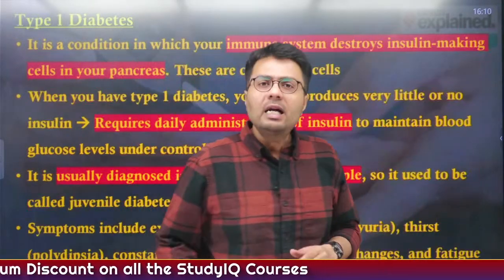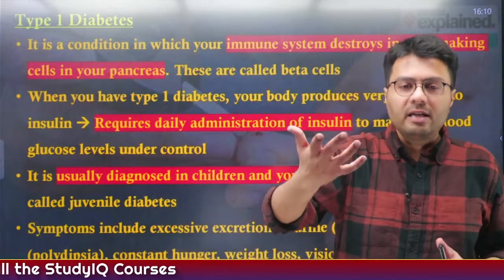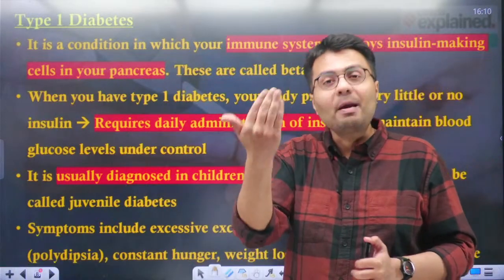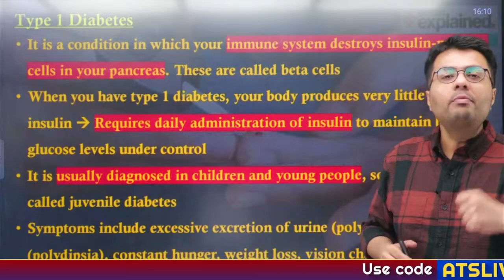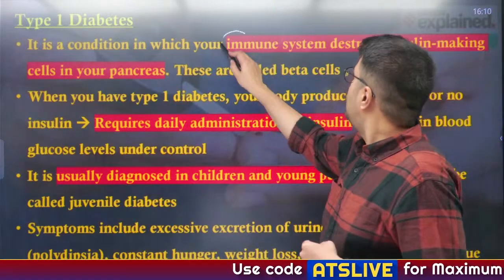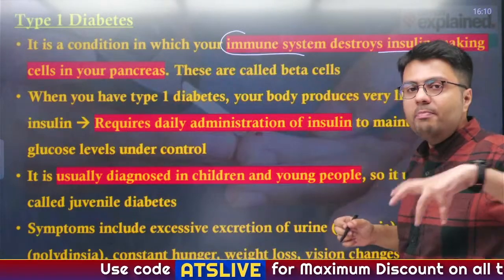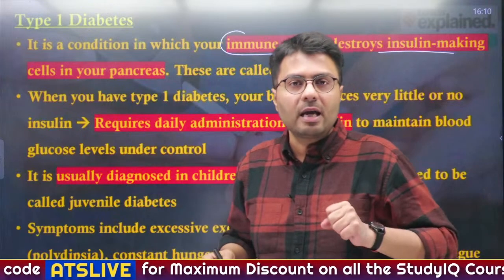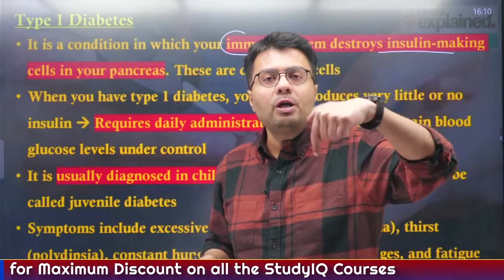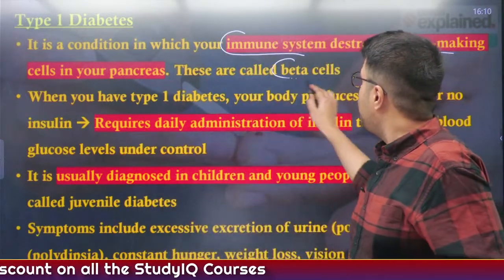Now let us quickly understand how diabetes is categorized. The first category is known as type 1 diabetes. Type 1 diabetes is a condition where your immune system destroys the insulin making cells present in our pancreas, and the cells which actually produce insulin are called beta cells.